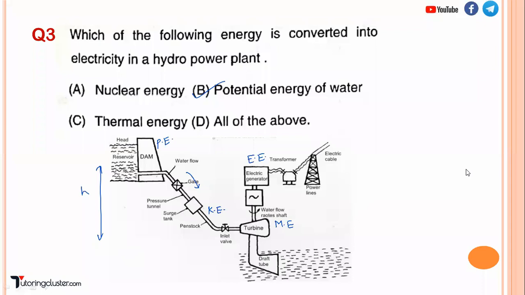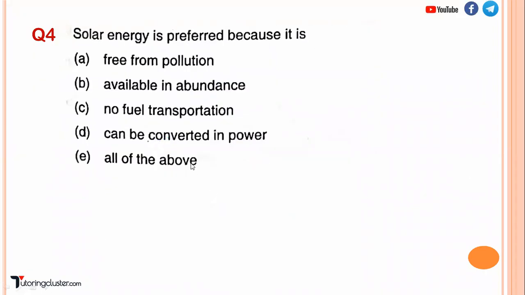Now let us see the next question. Why is solar energy preferred? It is free from pollution. Yes. Available in abundance, that means it is available in a very huge quantity. Yes. No fuel transportation. Yes. When we talk about coal, for example in a thermal power plant, you have to transport the coal. So coal transportation is one of the big disadvantages of a thermal power plant.